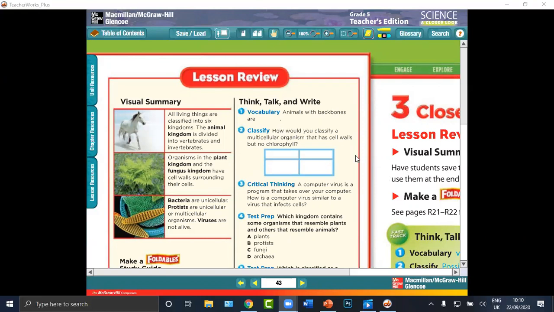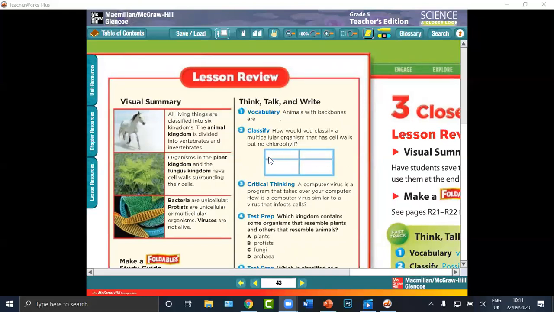Animals with backbones are vertebrates. Yes, vertebrates. Excellent. Number two, I'll choose Yusuf Ahmed. Yes, please read number two. How would you classify a multicellular organism that has cell walls but no chlorophyll?